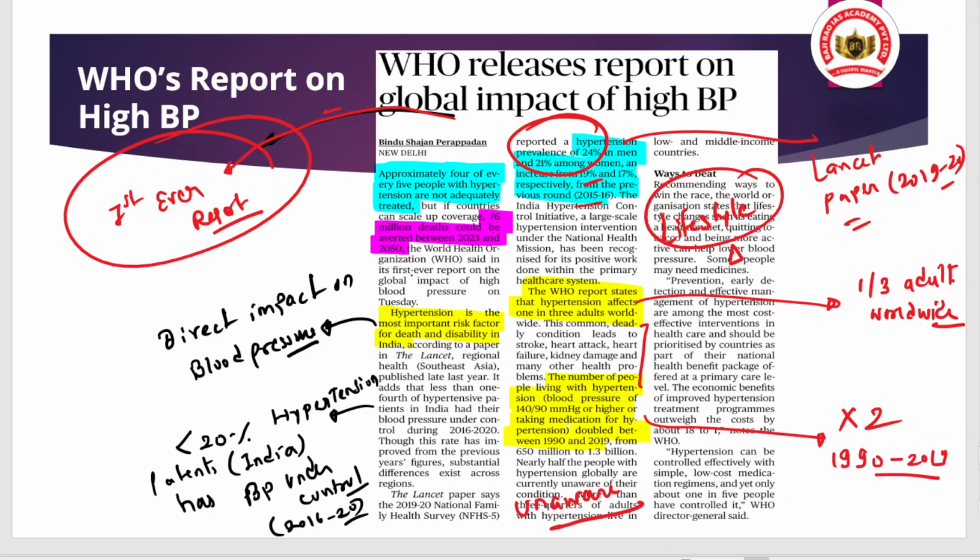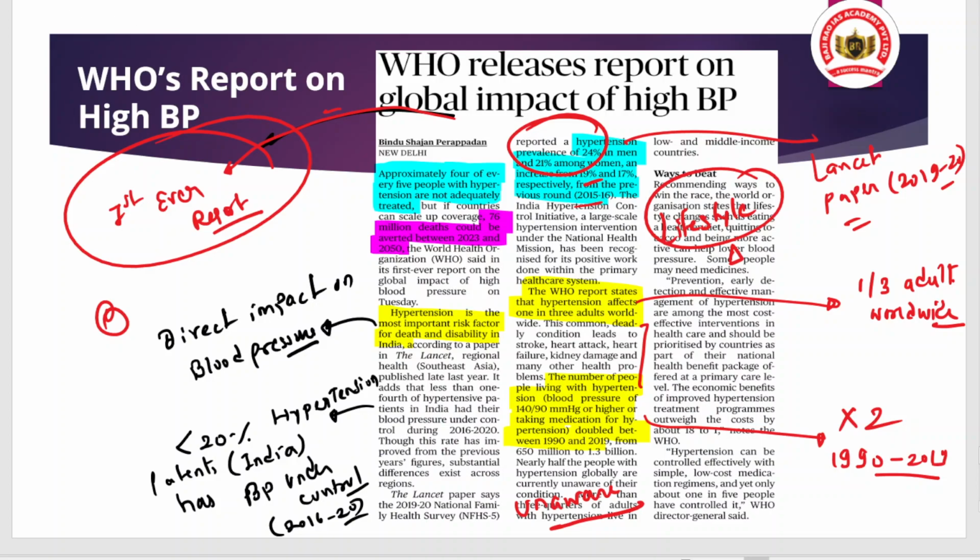There is also an important point to note that less than 20% of the hypertension patients in India have blood pressure under control, meaning they have higher blood pressure. So this causes disease, and this may also lead to earlier death and mortality.